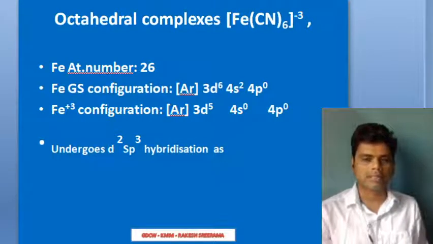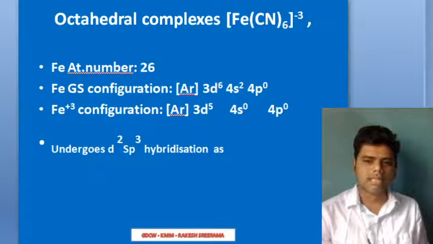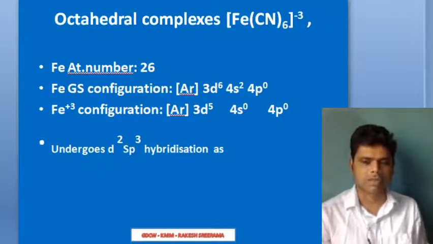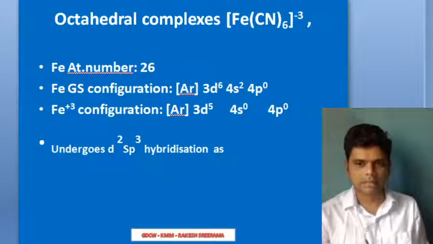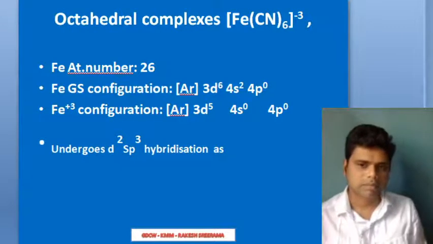3 complex. Cyanides will render -1 charge. 6 cyanides will render -6. But the charge given is -3. The sum of charges becomes equal to -3, provided your iron is carrying a +3 charge. So 6 cyanides plus 3 on iron will make the charge -3. So that's how you can write.